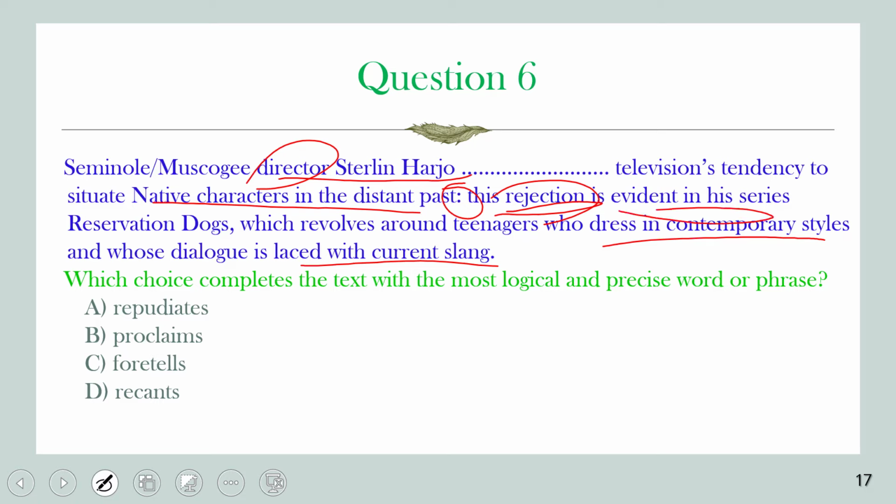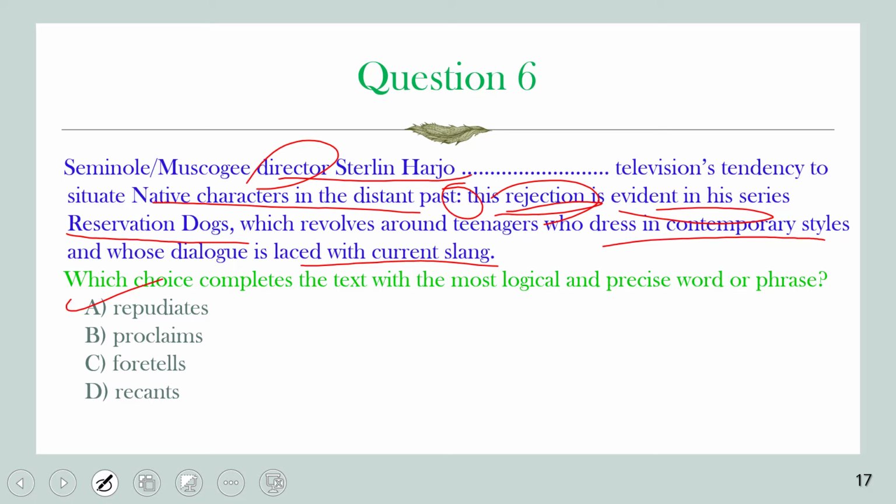By making Reservation Dogs, which revolves around teenagers who dress like very ordinary, current, contemporary people, and whose language is laced with current slang. They speak normally like contemporary people and dress like contemporary people. So he rejected, and there is the word rejection here, rejected the traditional way of depicting native characters as living long ago or in the distant past. Done. So repudiates means rejects for sure. This is the correct answer. Repudiates is the correct answer.